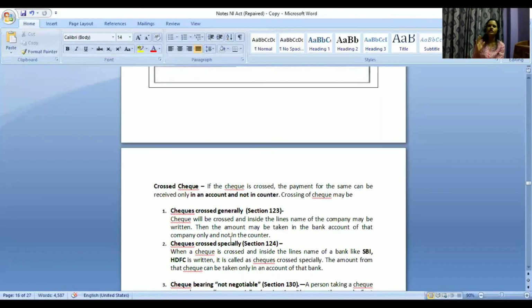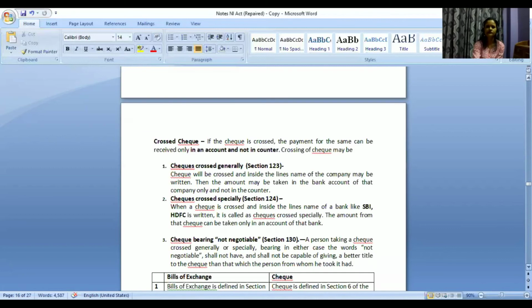So checks crossed generally is when the name of a person, a company or an entity is written, who has a bank account. It may be a trust, a college, a temple, an NGO, whatsoever it is, that holds an account. That person or entity can collect the amount in their bank account only. So this is crossed generally. It is under section 123.